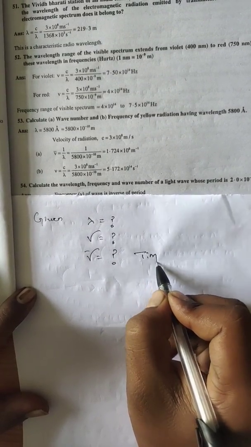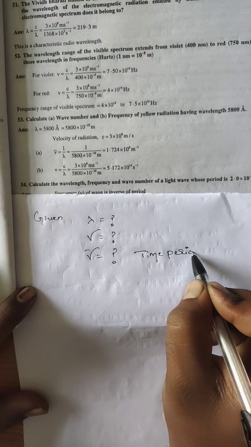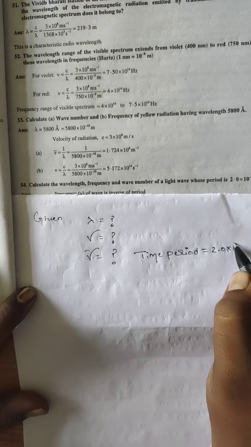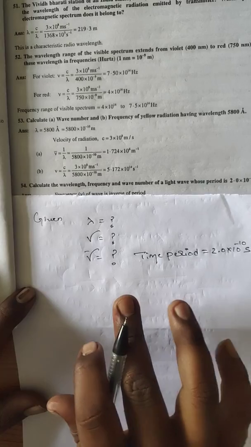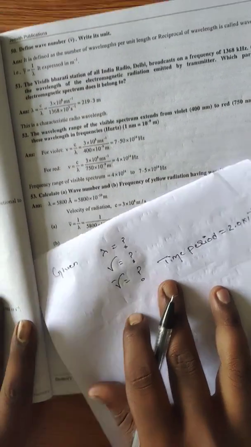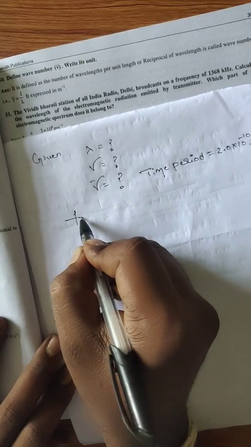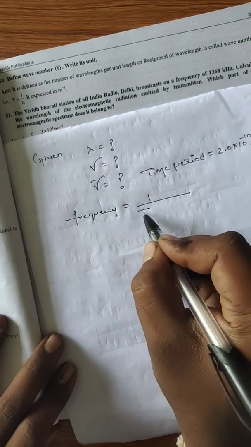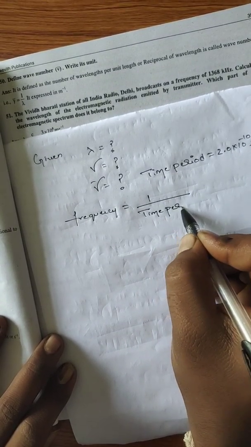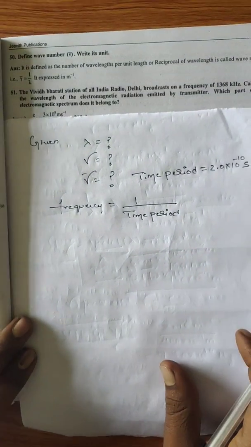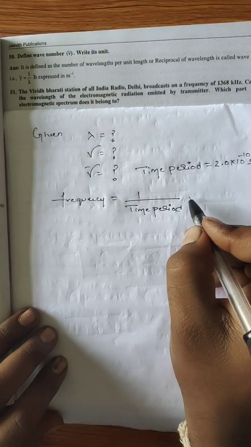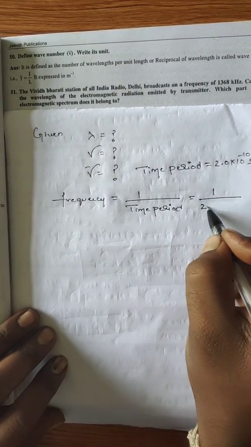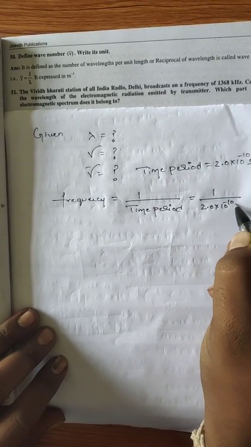The given time, they are given. You see, they are given time period. The given time period is equals to 2.0 into 10 to the power of minus 10 seconds. They are given this. Okay, you see, we know the frequency is inversely proportional to time period, equals 1 by the given time period, 2.0 into 10 to the power of minus 10 seconds.